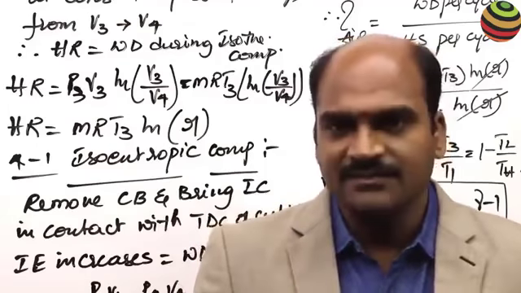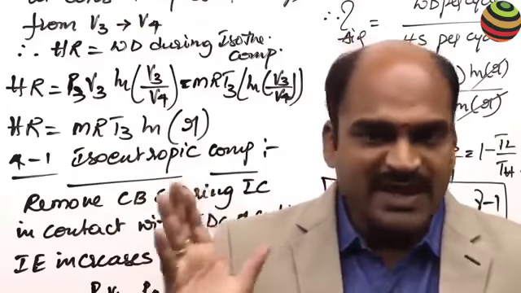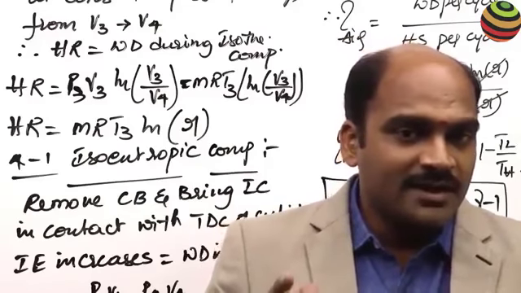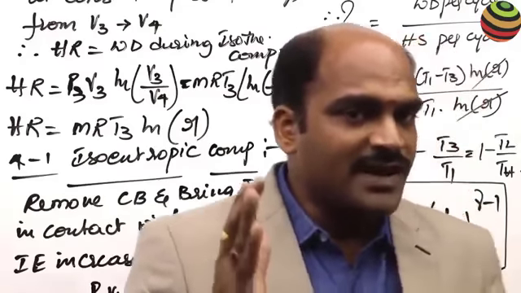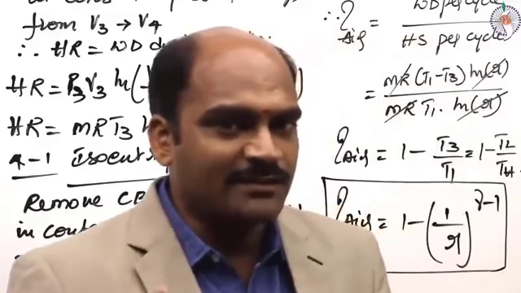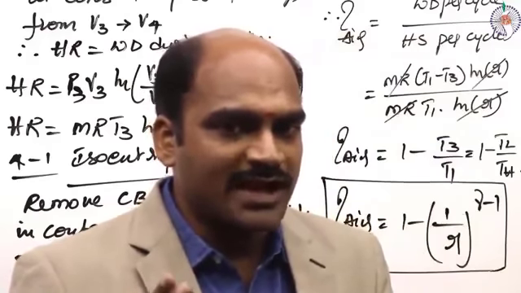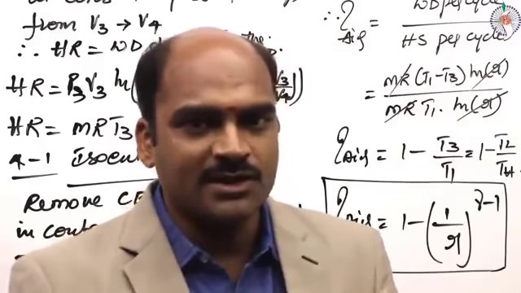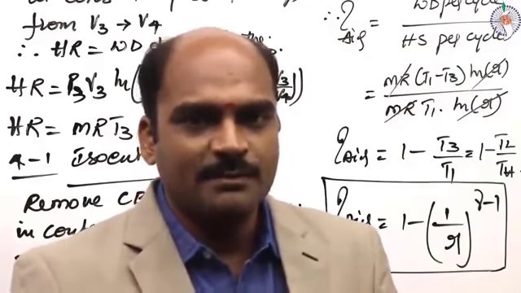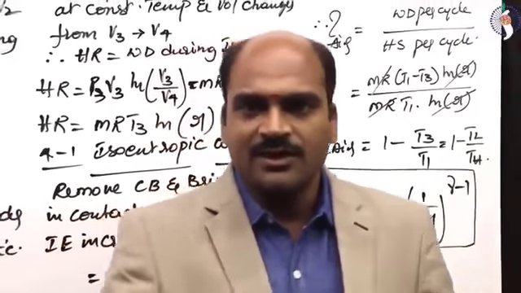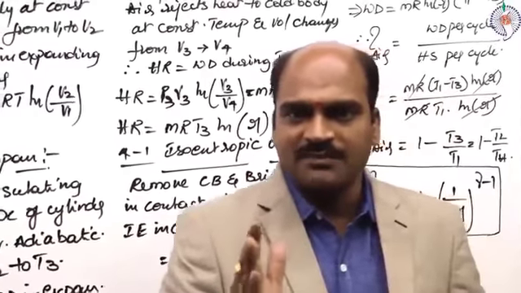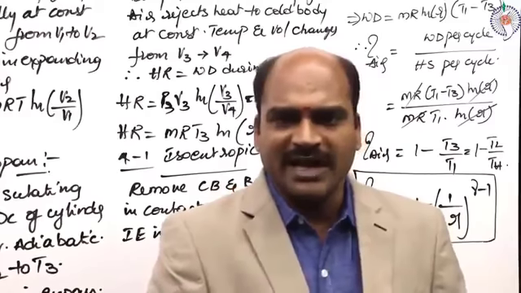So, this is the basic Carnot cycle. It is called basic because if the efficiency of any cycle or any engine is more than this efficiency, that is not at all a thermodynamic cycle. Practically never possible. Only Carnot efficiency is the maximum for all kinds of thermodynamic analysis.